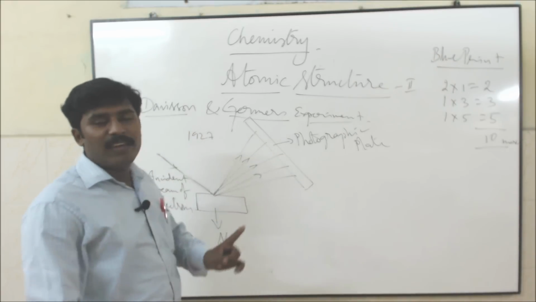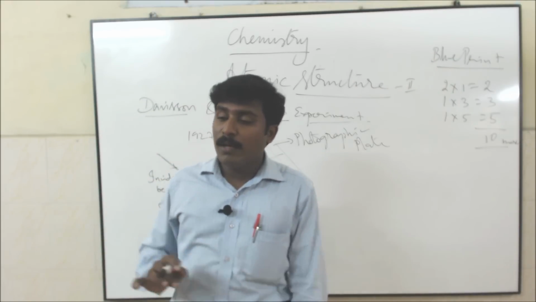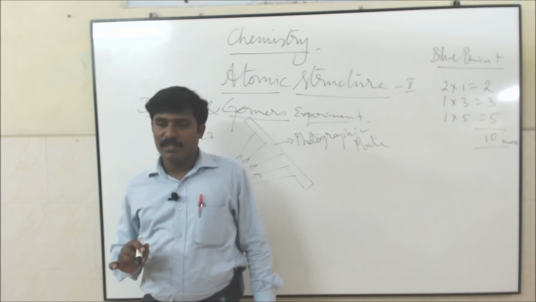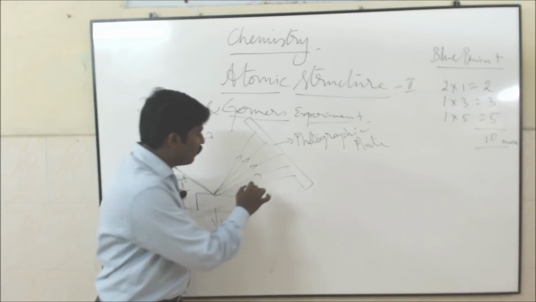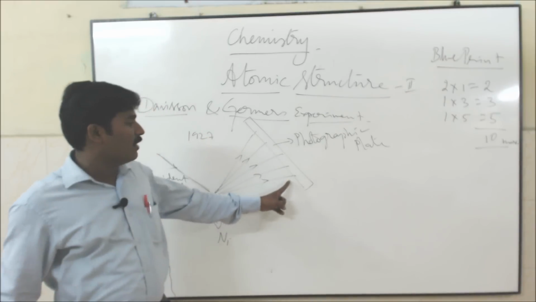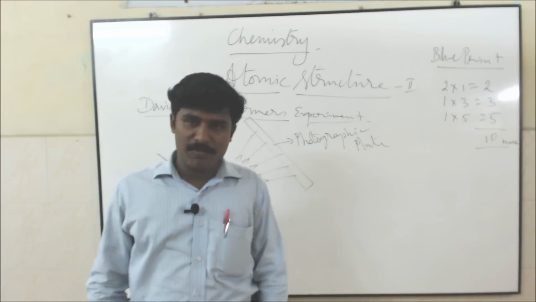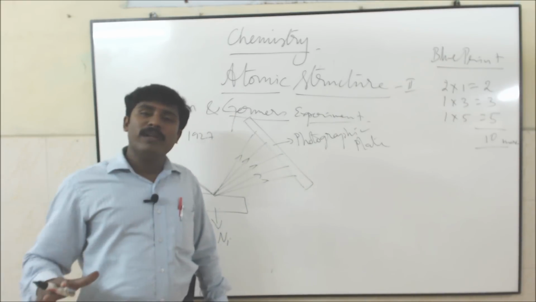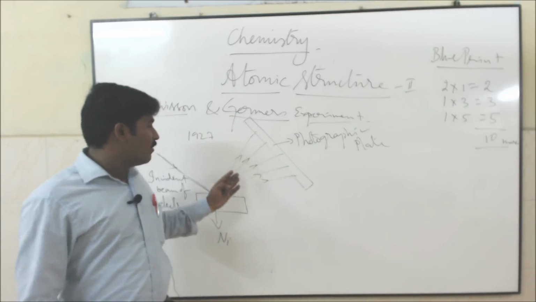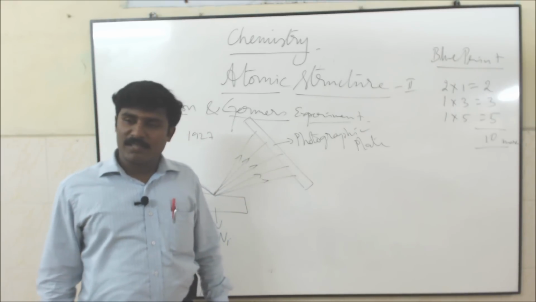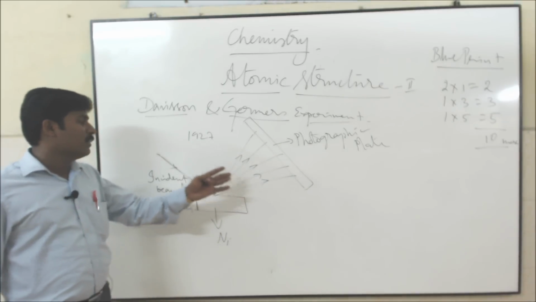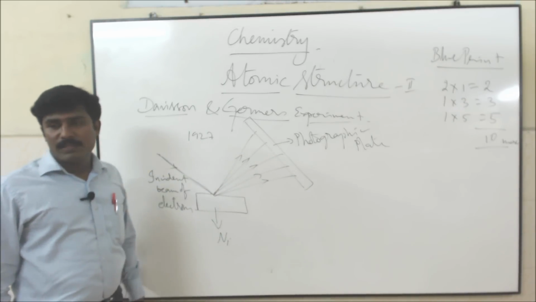This scattering is almost similar to that of Bragg's X-ray diffraction method. Already Bragg confirmed it for X-rays. The scattering is almost equal to Bragg's experiment. It is already proved that X-rays are wave nature. This diffraction method is also almost equal to Bragg's X-ray diffraction method. So we can come to the conclusion that these electrons also have wave nature.